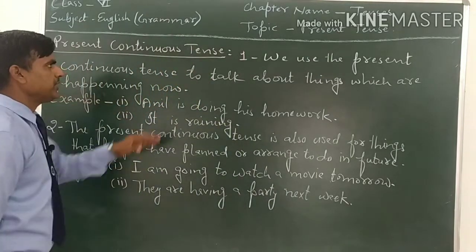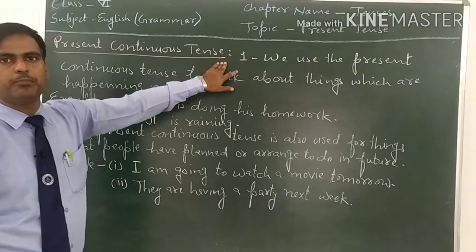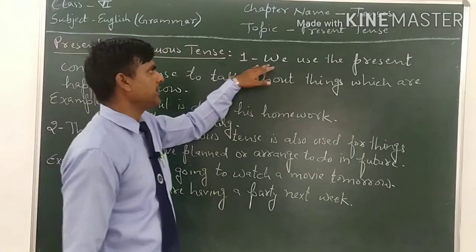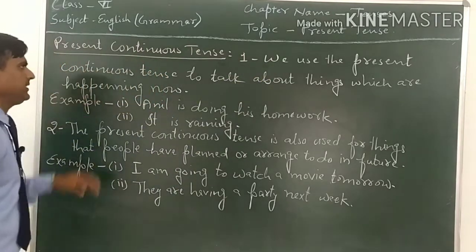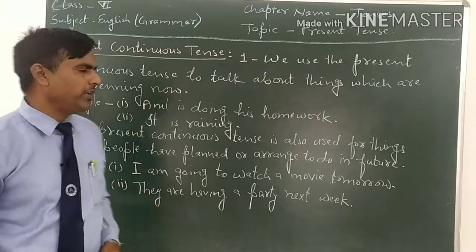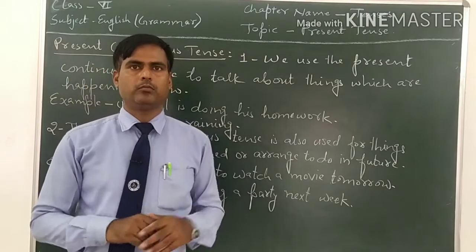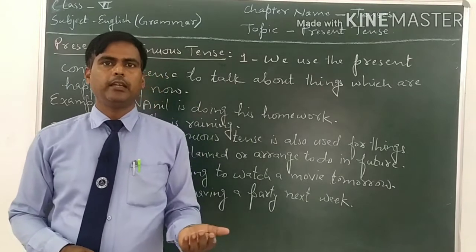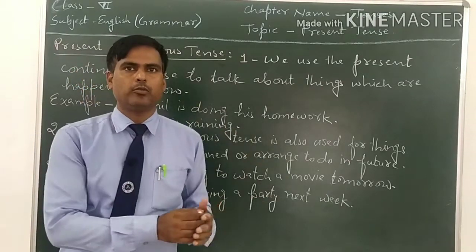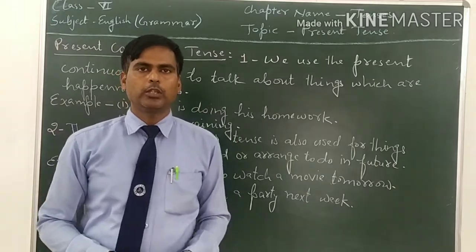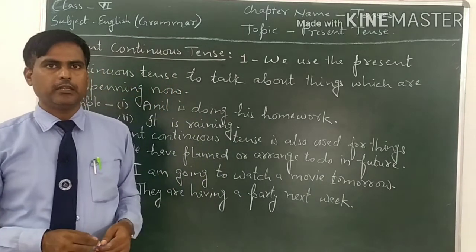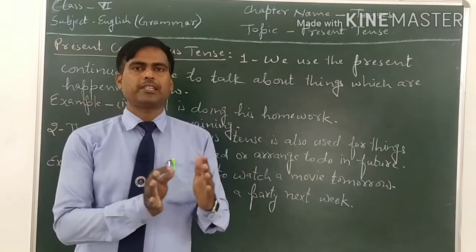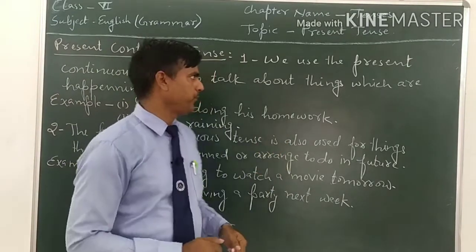So come to the first use of the present continuous tense. The first one is we use the present continuous tense to talk about things which are happening now. Means the work is in progress. In Hindi you can say जो काम अभी चल रहा हो, जिसकी एंडिंग न हुई हो, the work that is in progress. If the work is in progress, we use the present continuous tense.